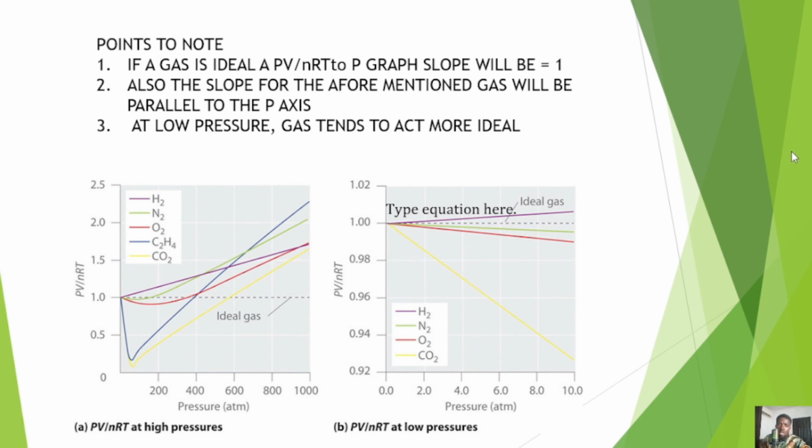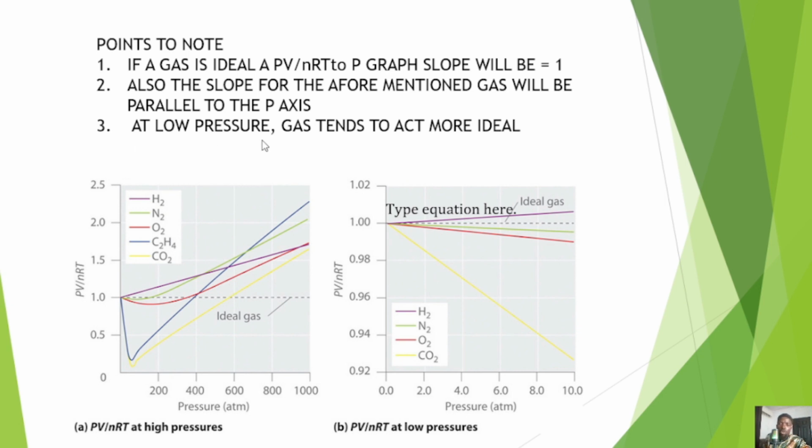Number 2 is the slope for the aforementioned graph would be parallel to the p-axis. So if you are looking for an ideal gas expression in this particular relation, the slope is represented by the parallel line to the pressure axis. And you notice where the ideal gas was labeled as this straight line. These other gases are not ideal.